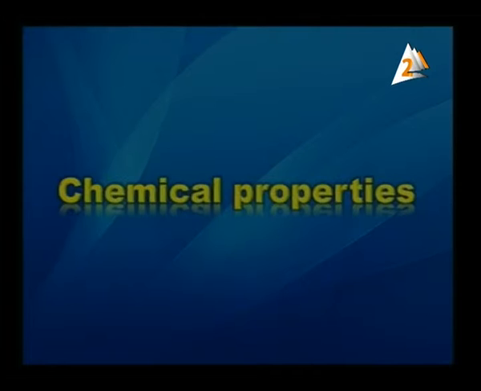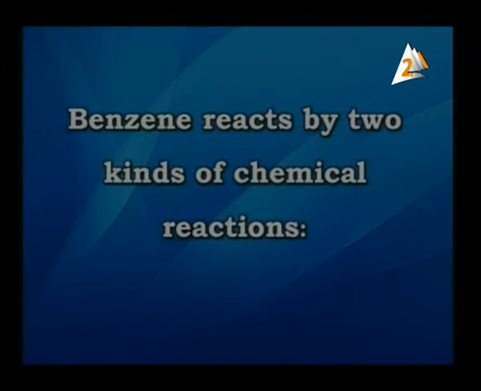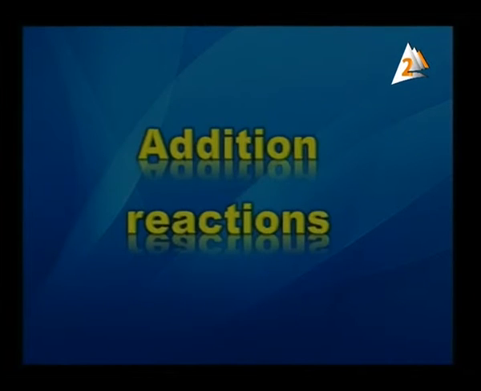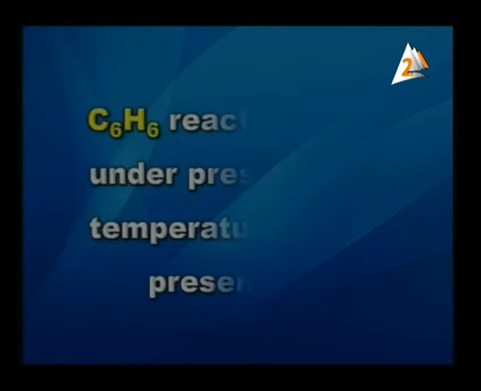Now, my dear students, we are going to discuss the chemical properties of benzene. The benzene reacts by two kinds of chemical reaction: addition reactions and substitution reactions. We are going to discuss them in detail. First, we are going to discuss the addition reactions. The first kind of addition reaction is the hydrogenation reaction, which means the reaction with hydrogen gas.